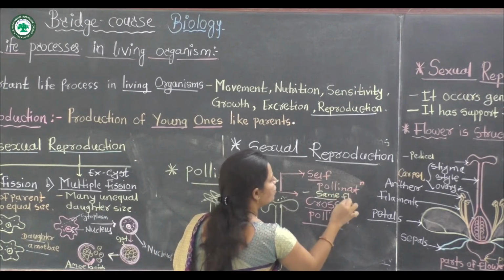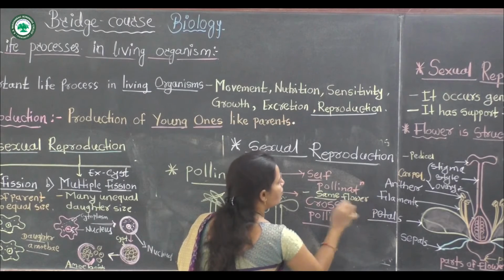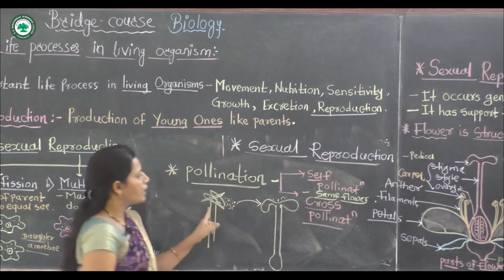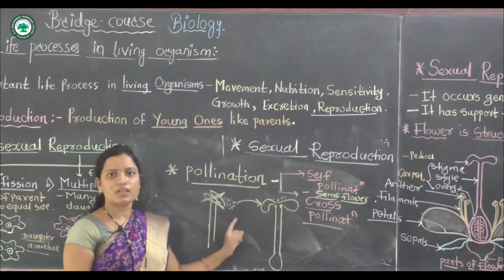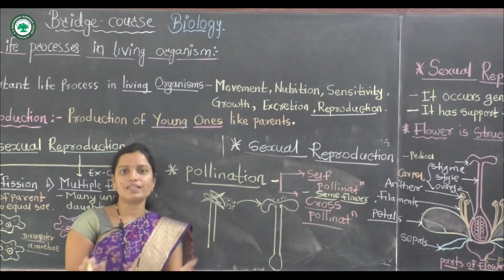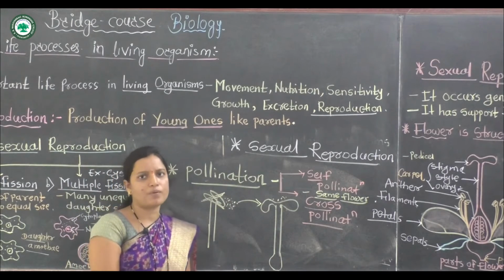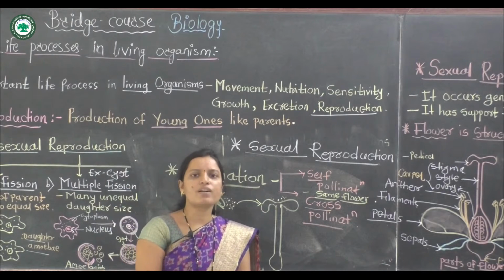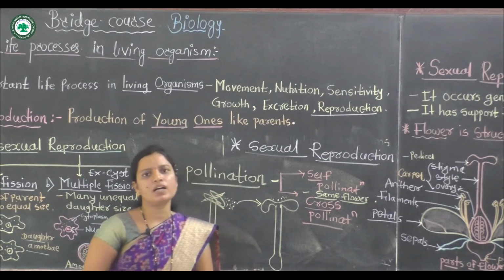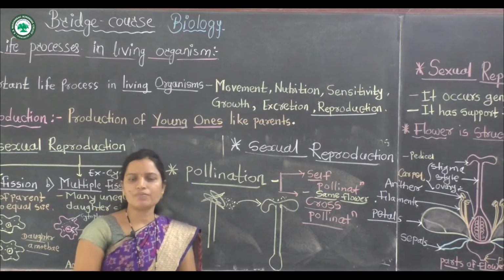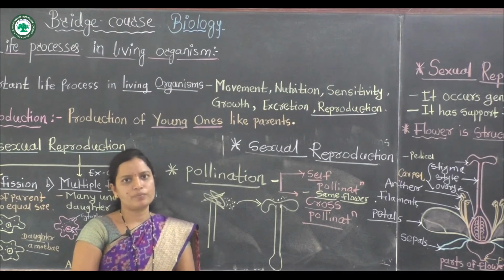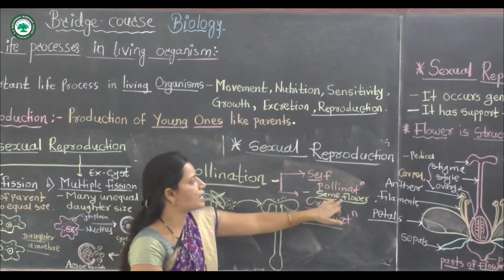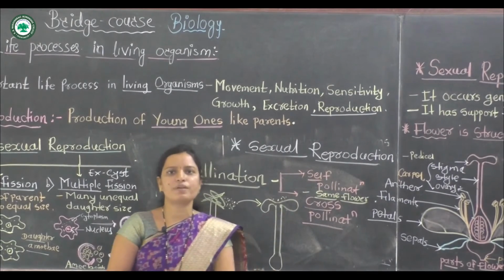This process is called self-pollination. This condition takes place in bisexual flowers. A bisexual flower has two whorls, androecium and gynoecium, found in the same flower, and at that time this type of pollination occurs. The pollen grains are transferred from anther to stigma of the same flower.